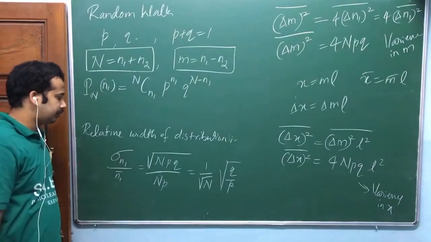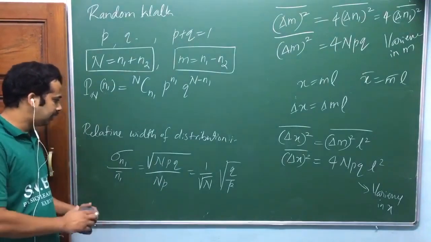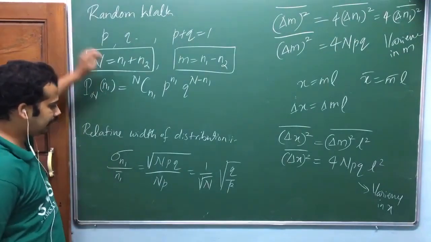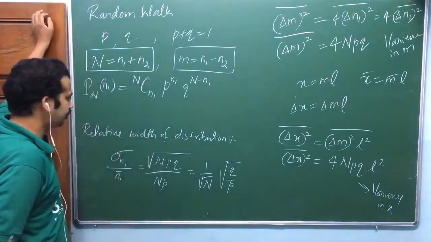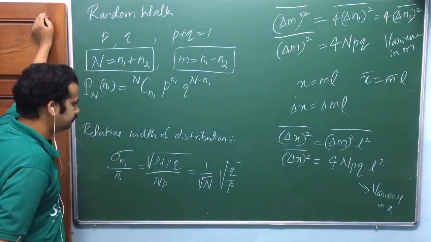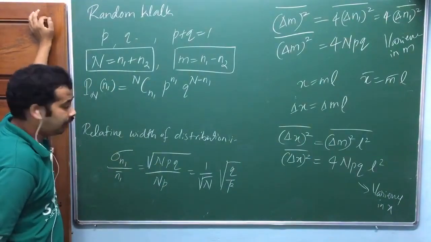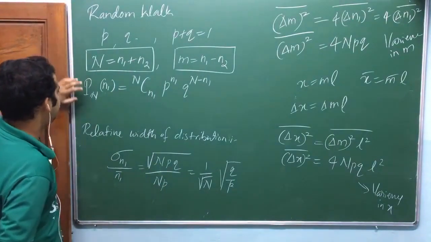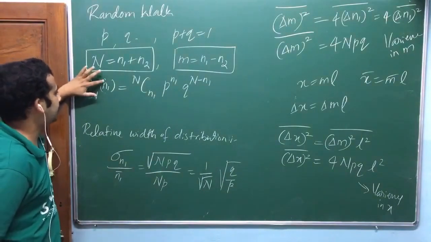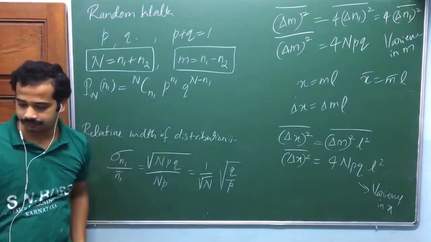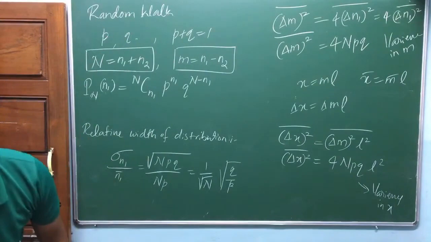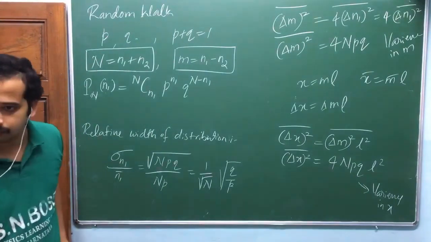Let me try that one. I have to plot something, then only we can experience this one. When n is very large, the relative width of the distribution is small actually. What width are you saying? Width means, look here, if you plot this with respect to different n1, you will get a histogram actually. He has given that, just see figure 1.41.